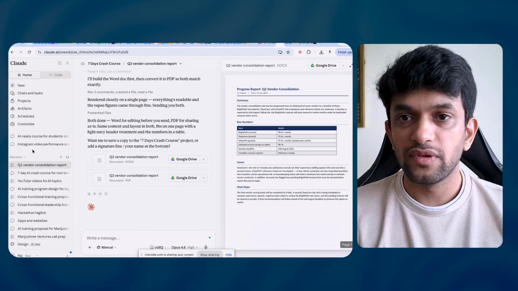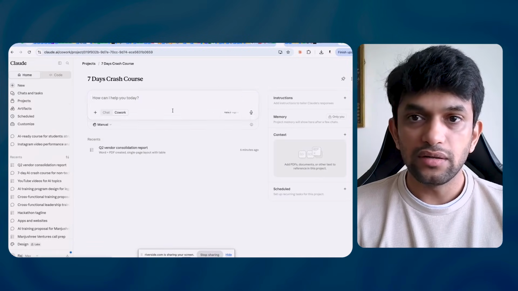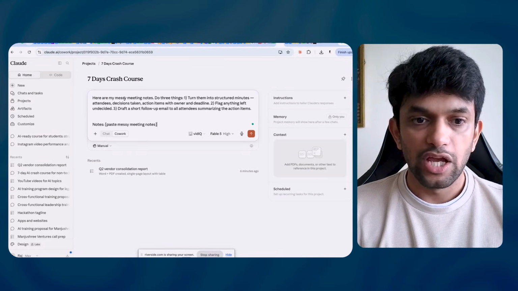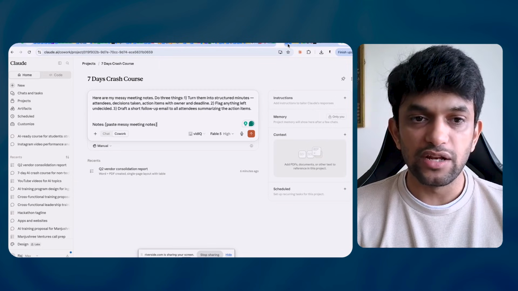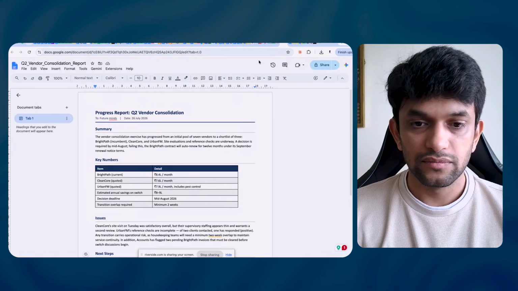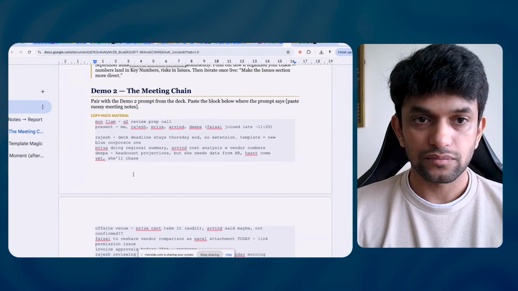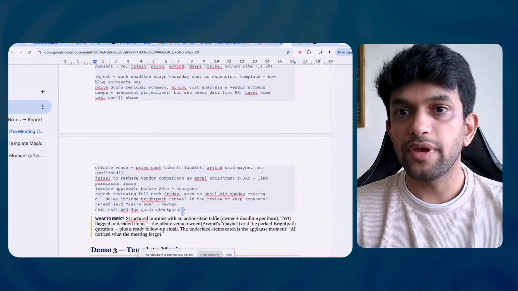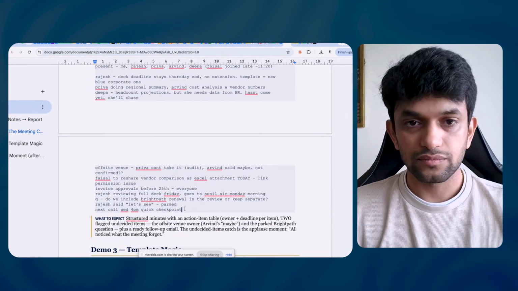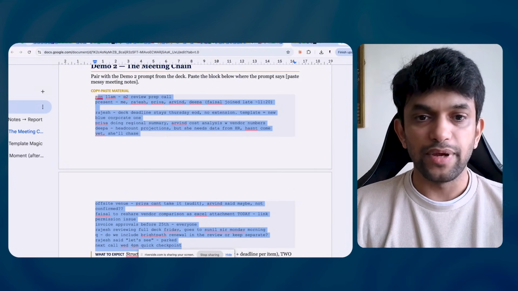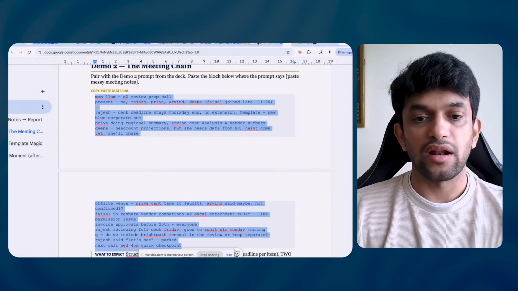So I'll copy this. I'll go to Claude. I'll go to my project, 7 days crash course, and I will run it over here. Now I have to paste my notes. I will go here. If you can see, these are my meeting chain notes. Okay, so I'll just copy this and I'll paste. Then I will run.